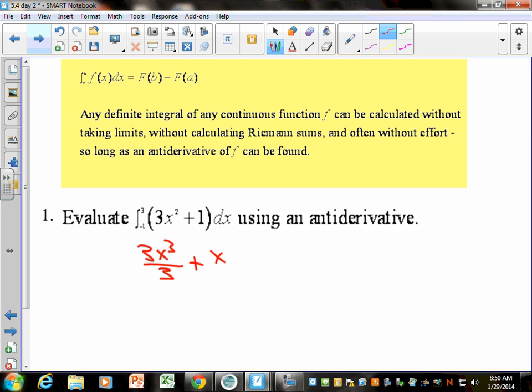But we don't do plus C on this, and this is where I'm really going to be a stickler on notation. When you do the antiderivative, there are no more integral signs because you took the integral. And how we show that we're evaluating this is we draw a straight line and say we're evaluating it from -1 to 3. That's how you need to be doing these problems. So it's not a replaceable C, because the C gives us just an equation that would work for that problem. This is giving us the area from -1 to 3. So we don't have to worry about some constant out there, because this is the actual value that we're looking at of just that area.